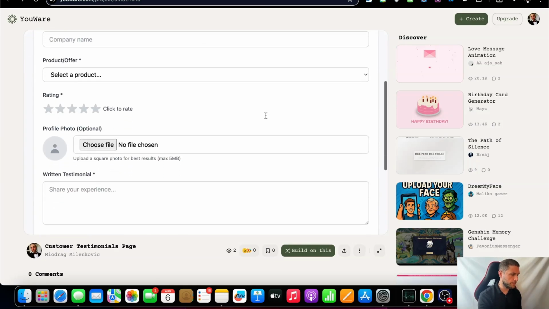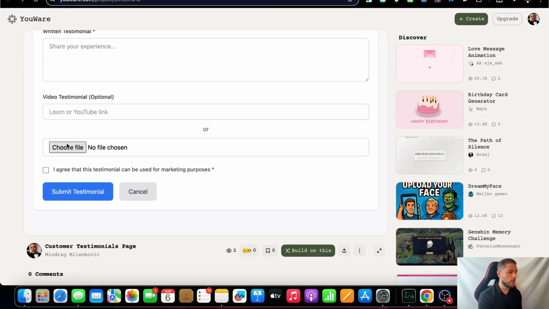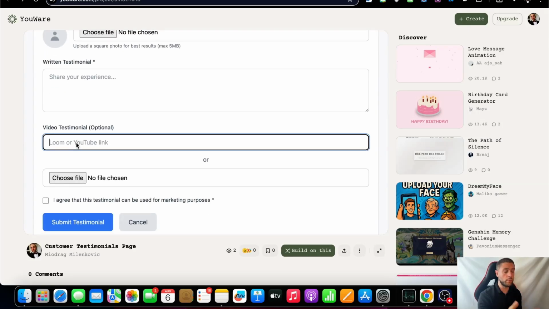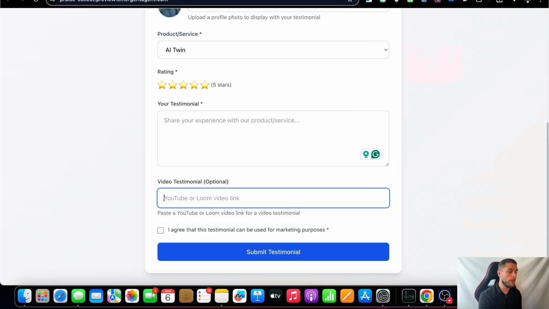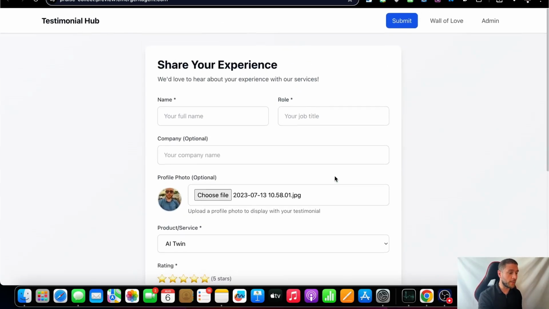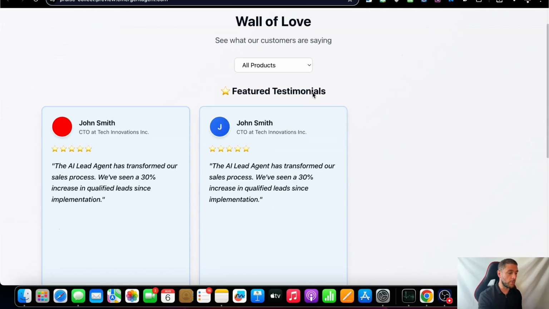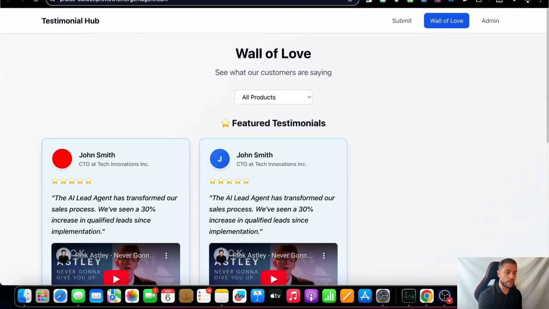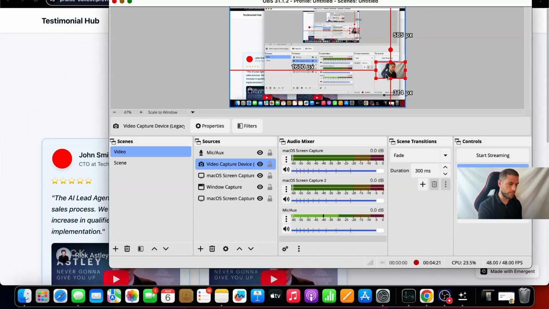Let me see. Yeah, so on this one they can leave a Loom or Komodo or YouTube link, or they can even upload a video file, right? Now I can understand this can add some complexity in the backend, but that's fine. So anyways, I rebuilt this and I even have the wall of love, right? This was made with Emergent, which is free.